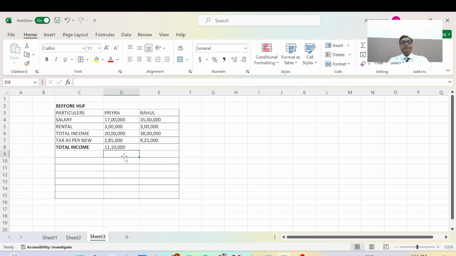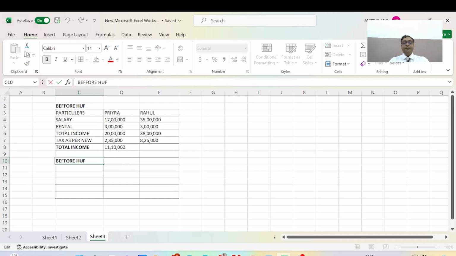It is the calculation, and now we will calculate after HUF. The same calculation of income from Priya and Rahul we have already discussed individually.